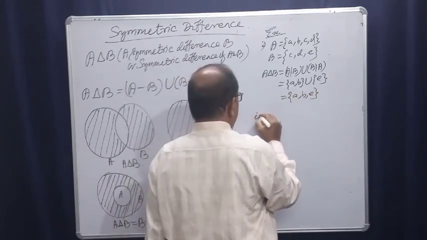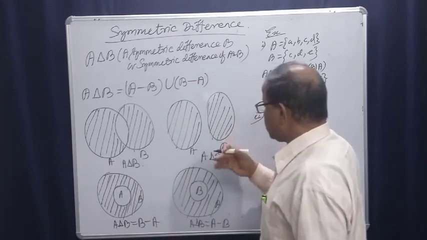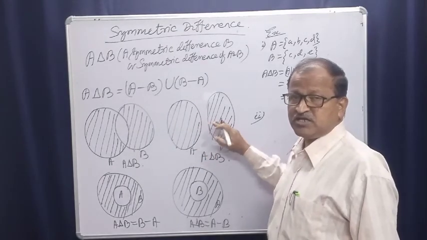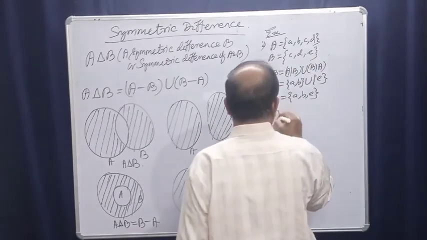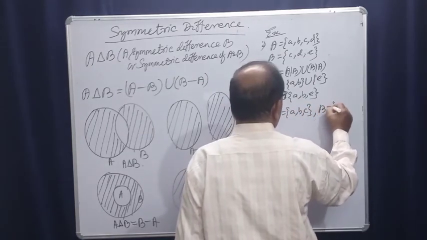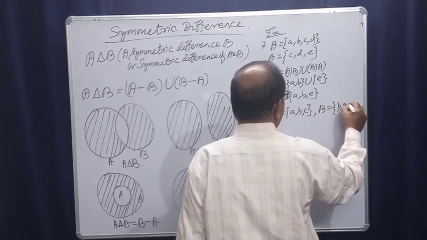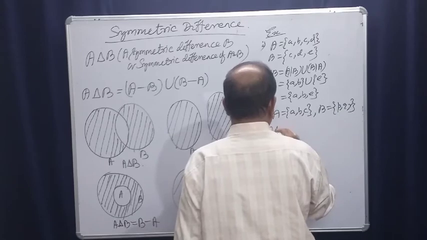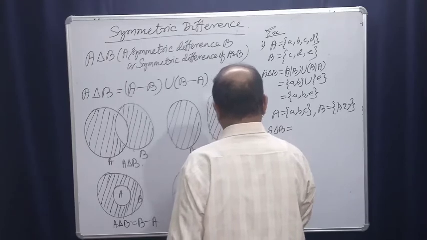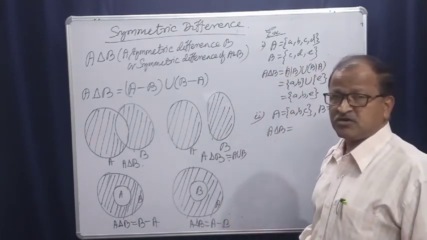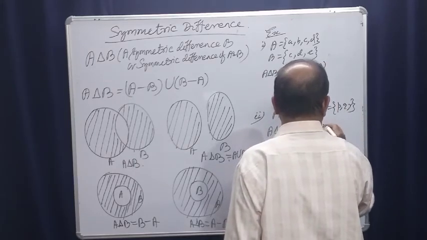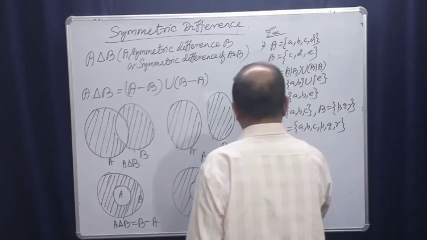Now if the sets are disjoint, these are two disjoint sets, they have no common element. Take an example: suppose A is {a, b, c} and B is {p, q, r}. Then A symmetric difference B is equal to A union B, that is a, b, c, p, q, r.